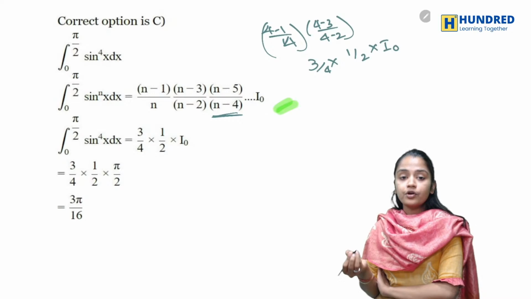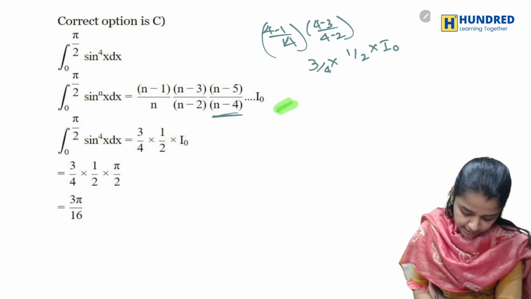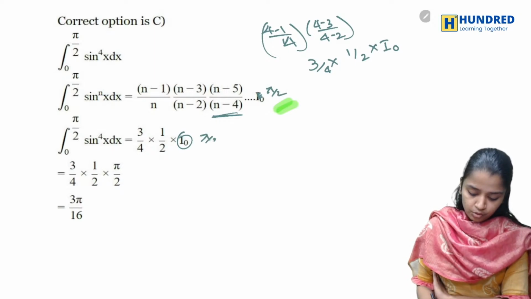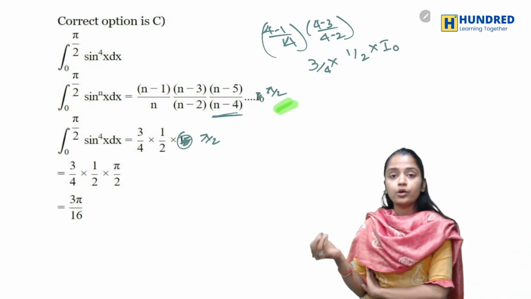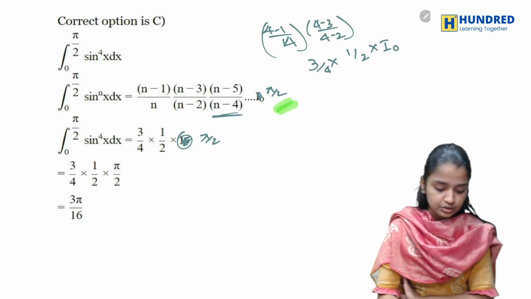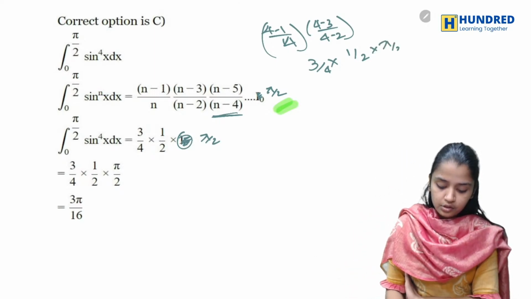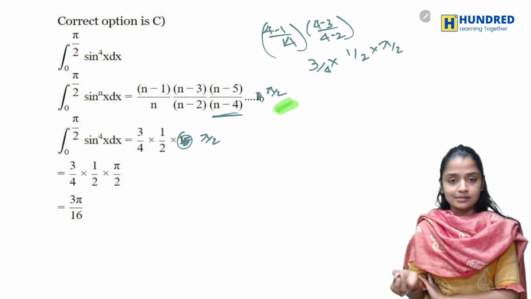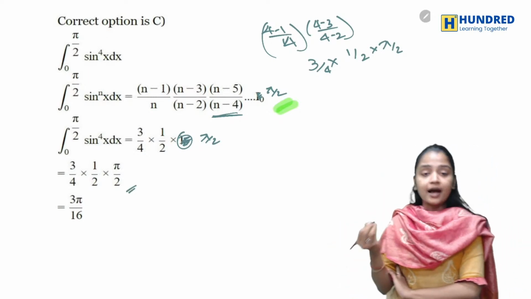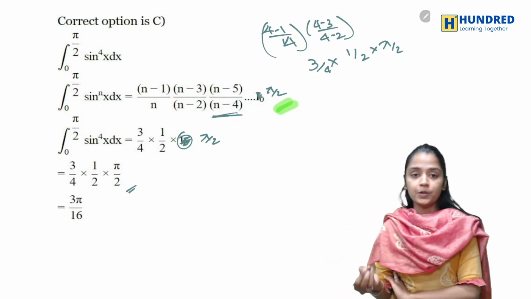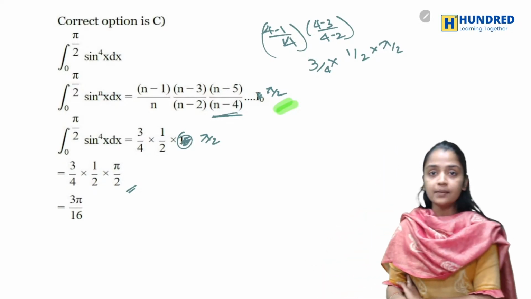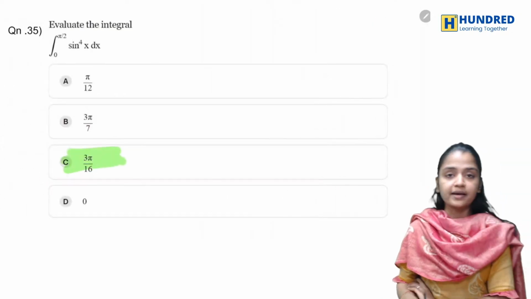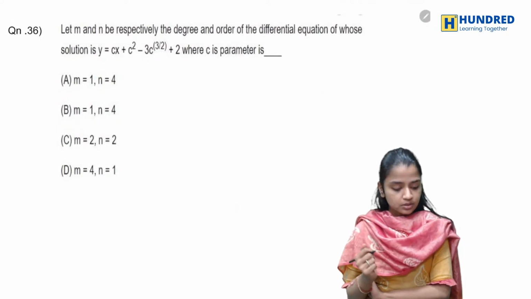3 by 4 into 1 by 2 into I naught, where I naught, in many books, instead of I naught they would have given pi by 2. So don't get confused. In the matriculation book they would have given you pi by 2 instead of I naught, so just write pi by 2 as it is. That's how they are writing. It is a direct evaluation method. After solving you'll be getting 3 pi by 16 as your correct answer. Okay, now let's go to the next one.